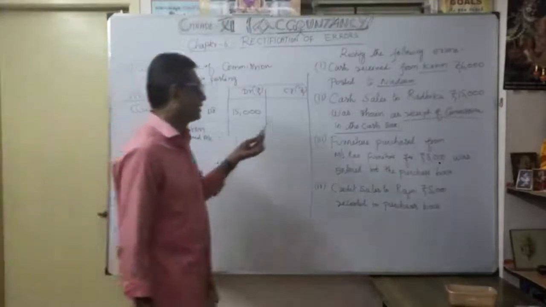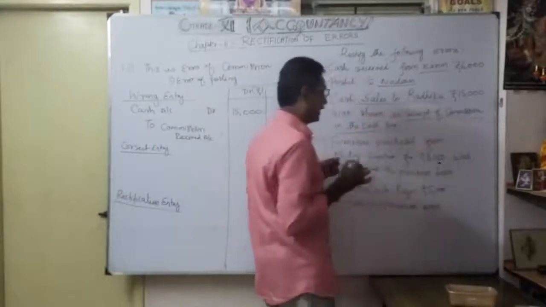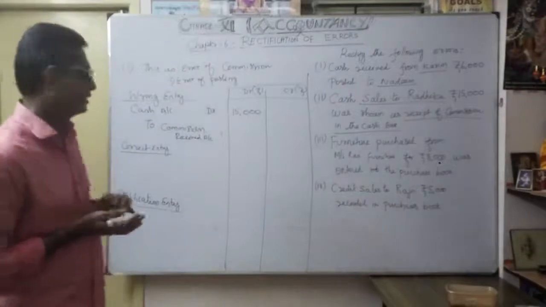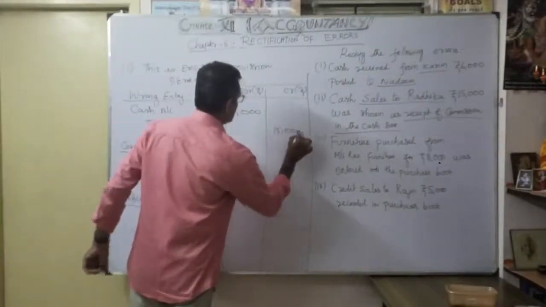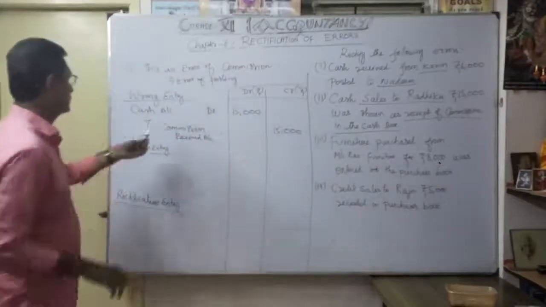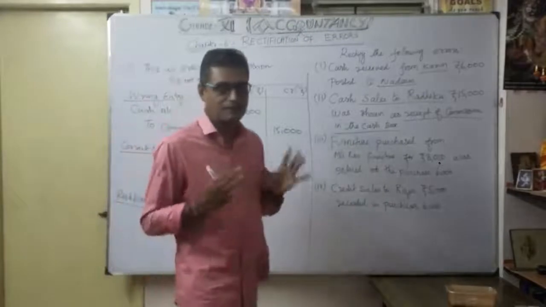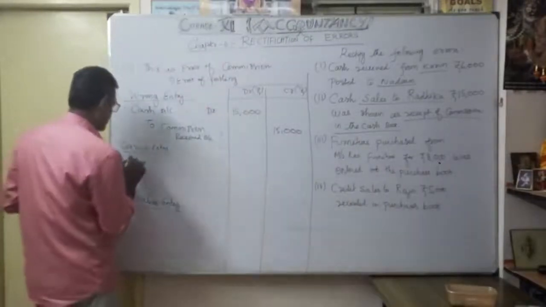But what happened? Actually, it is a cash sale made to Radhika, but they showed it as a commission received. So that's the wrong entry. Understood? Cash account debit 15,000 to commission received account 15,000. Now what would be the correct entry? Cash sales to Radhika. So what is the entry?